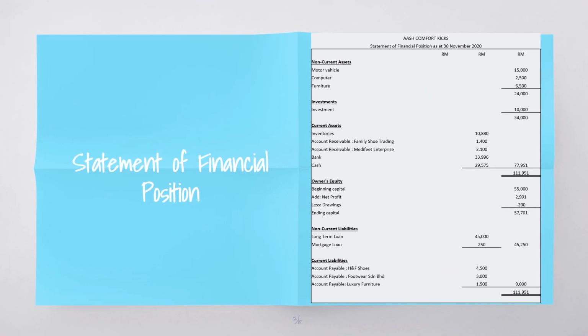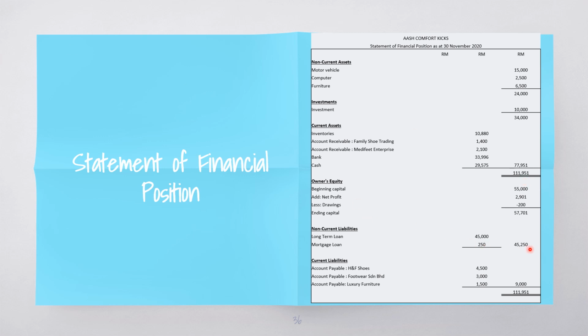Statement of Financial Position. The information provided in the SOFP is beneficial to external users, such as investors, as they can compare this report to other businesses and decide where to invest their money. Internal users can also keep track and improve their business because they can see how much their wealth and debts are. As we can see from our SOFP, we must first add up what the business owns, which are all of our assets such as motor vehicle, investments, and account receivables. Once we have added up everything, we will get a total of 111,951 ringgit.